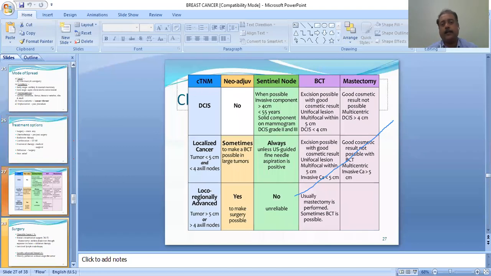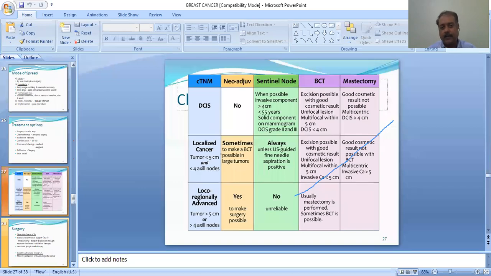Again, this is one more important table I want you all to understand. Please look at this very carefully. As per the TNM staging, it has been categorized into three: ductal carcinoma in situ, localized cancer, and loco-regionally advanced cancer. Three simple categories, and accordingly the treatment options will change.